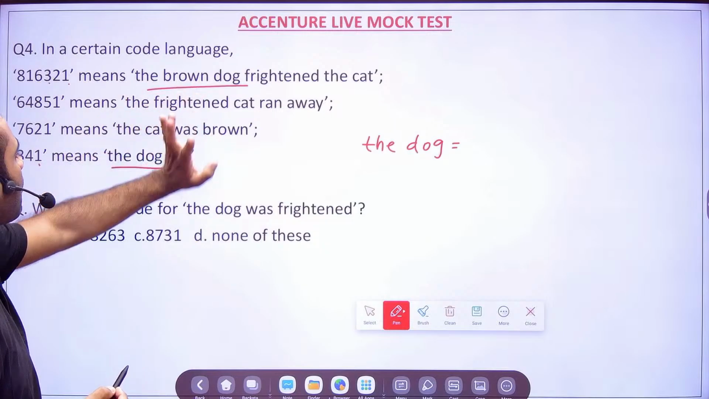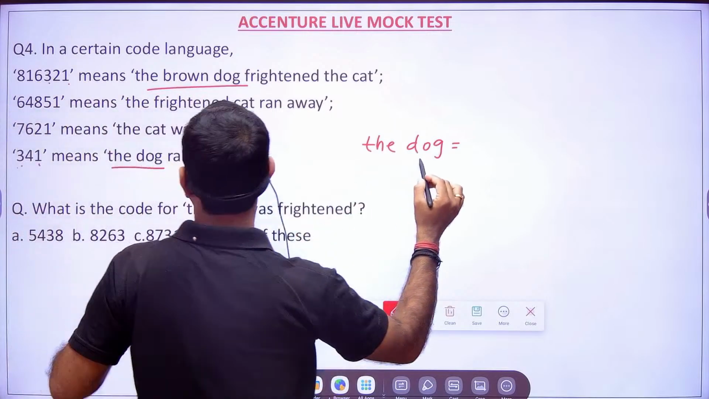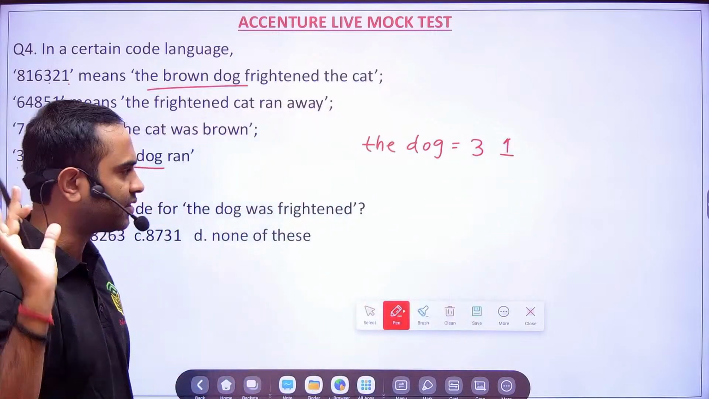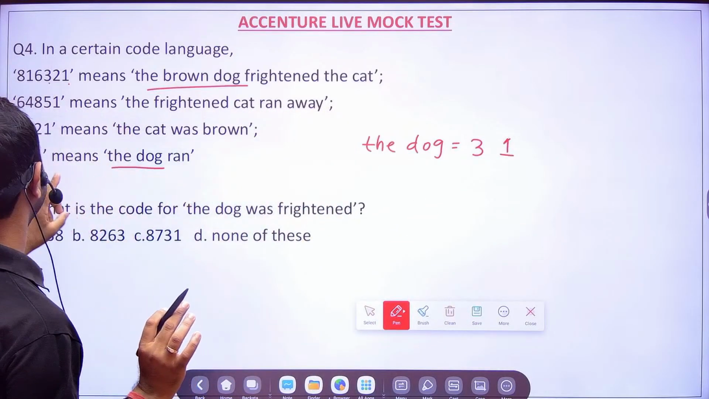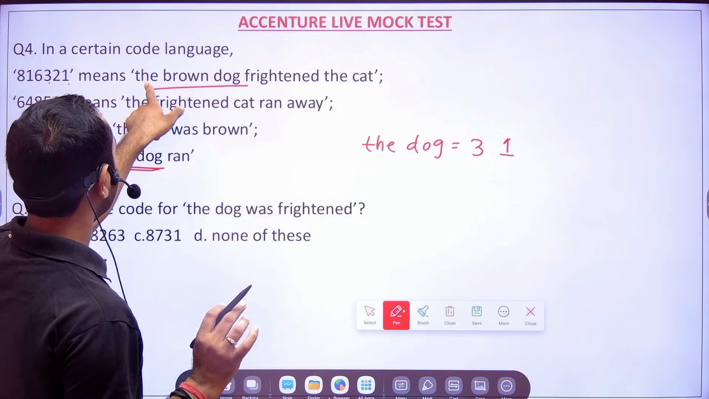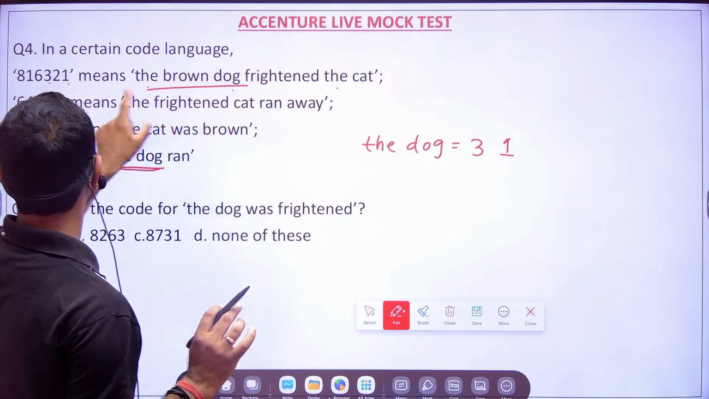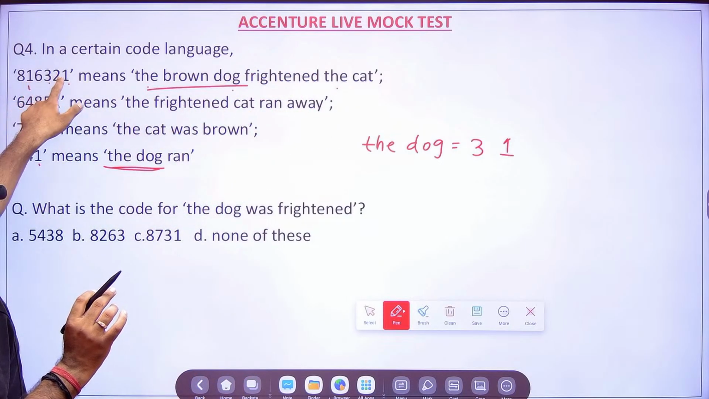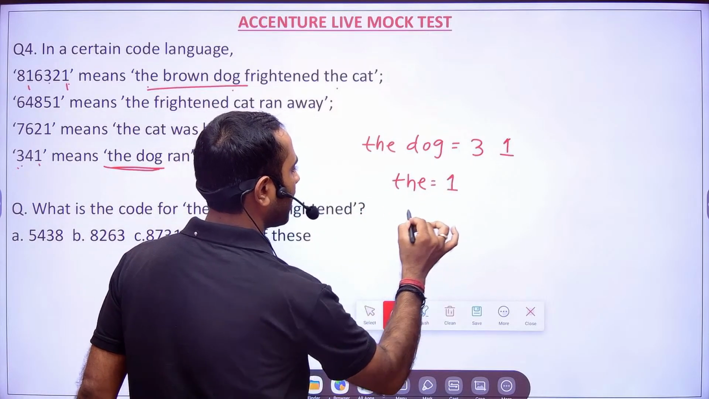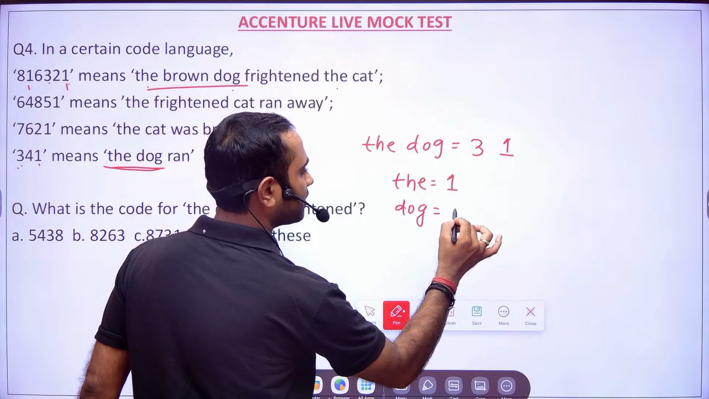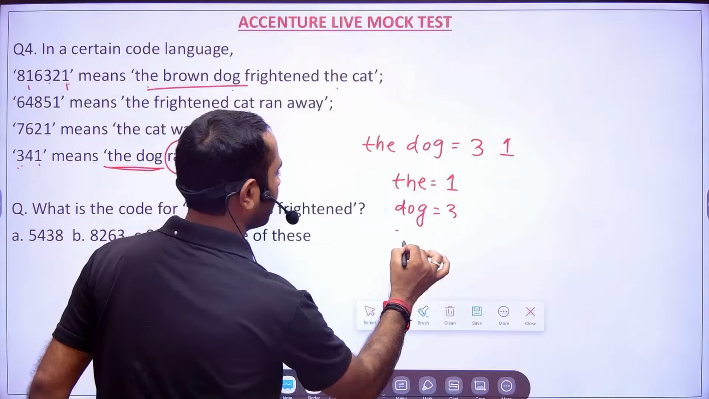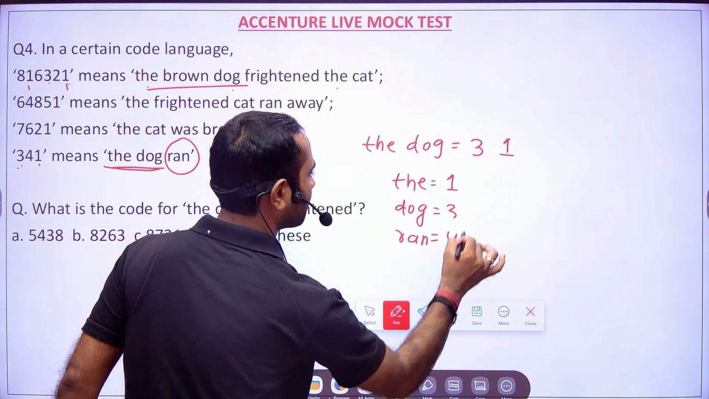Okay. The dog frightened the cat. So now for the dog, the code will be 3 1, or 1 3. Now, second thing you see, my dear friends, the dog, 3 1 common. And here it is the dog, the. That means 1 is 2 times. So it is very clear. So for the, it is 1, and for dog, it is nothing but 3. Okay. And now you see what is left out, ran. So for ran, the code will be nothing but 4.